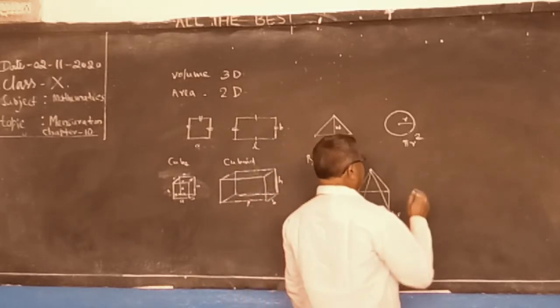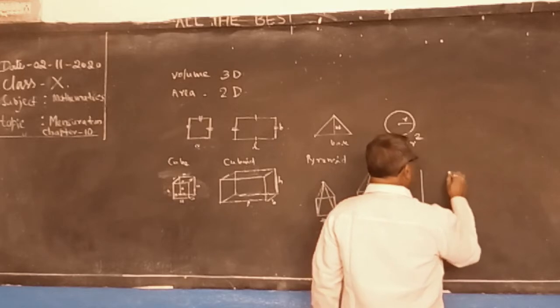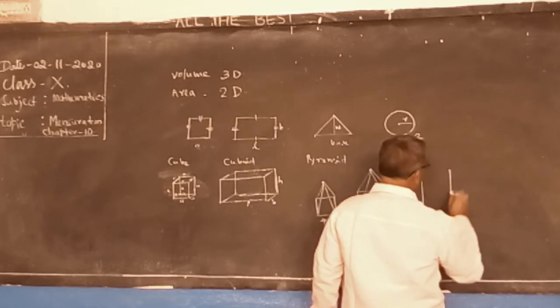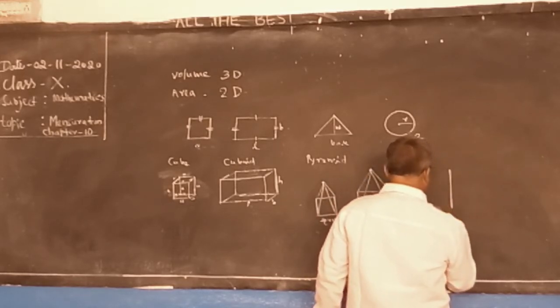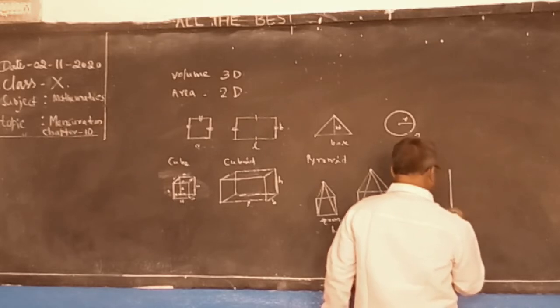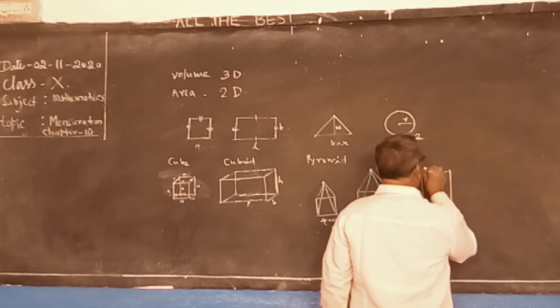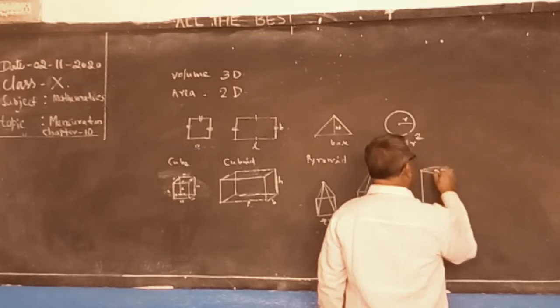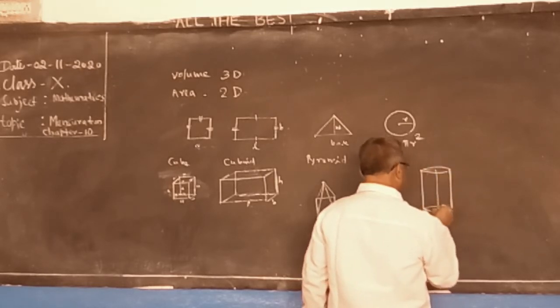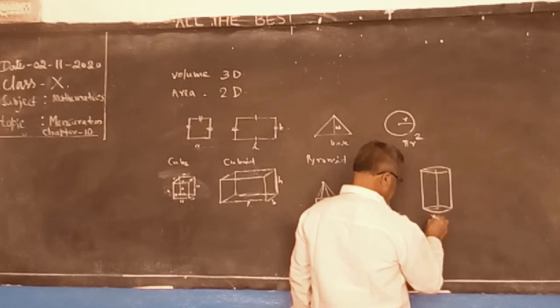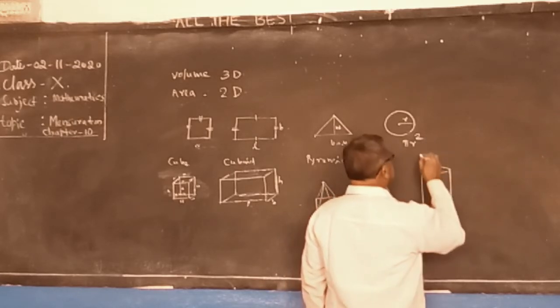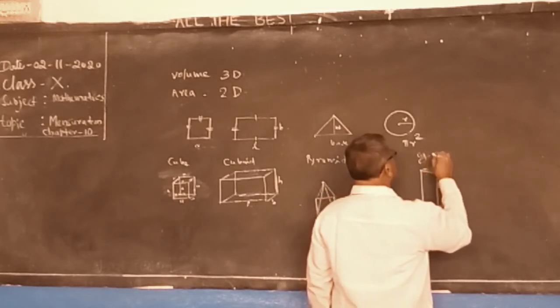Next, cylinder. This is R, this is H. Cylinder.